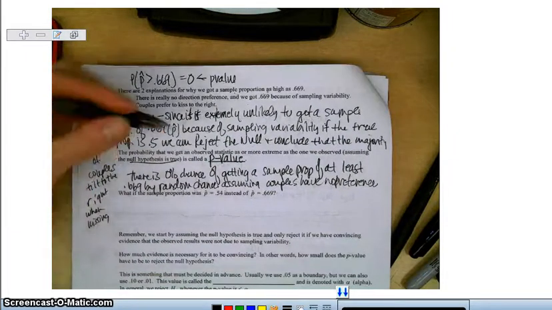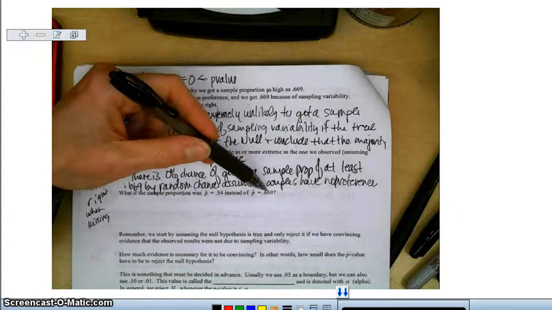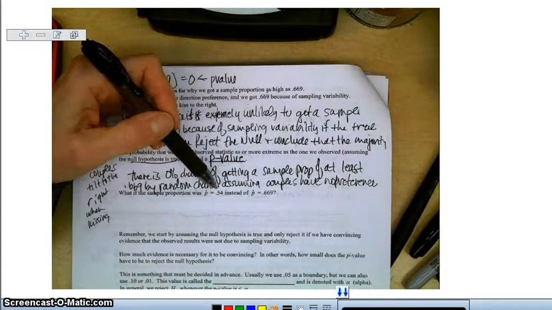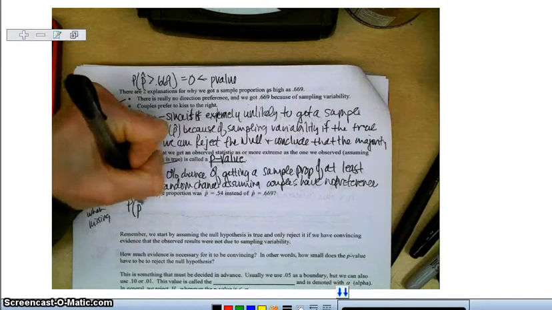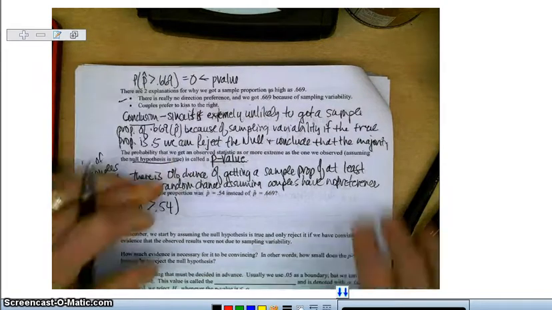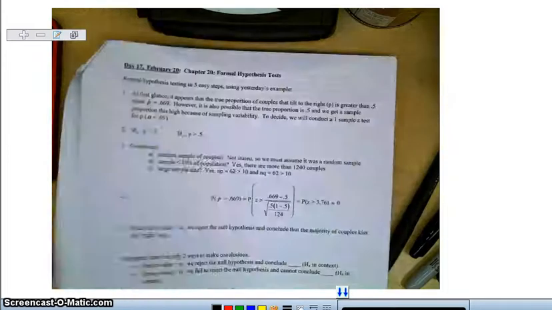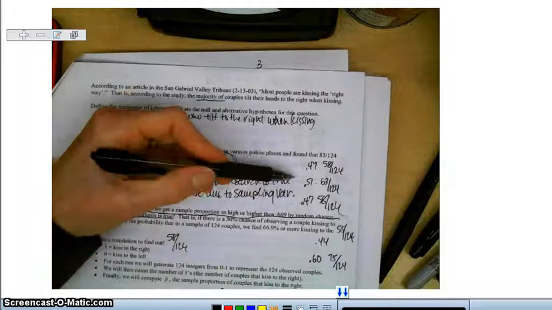So, what if the sample proportion was 0.54 instead of 0.669? What would the new p-value be? What would be the probability that p-hat is greater than 0.54? Well, let's go back and look at our previous data. How many of those were greater than 0.54?